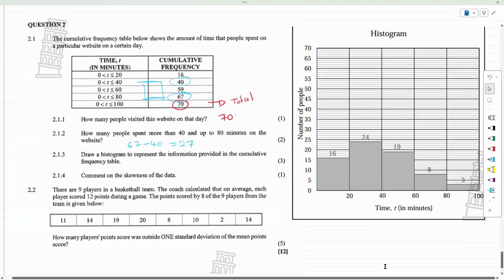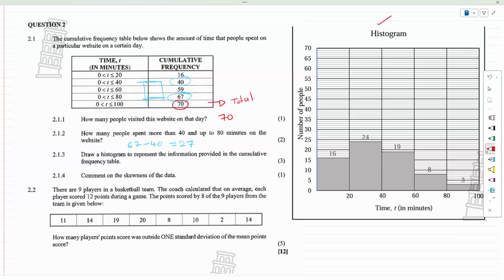Remember the three important parts first. Before you start drawing the diagram, make sure that you write down the label for the graph. I would prefer saying a graph showing time versus cumulative frequency. The question says: draw a histogram to represent the information. So, a histogram showing time versus frequency. It is quite simple. We'll deal with it a little bit differently, but we would start off from 0 to 20. Now, this part is tricky, right?